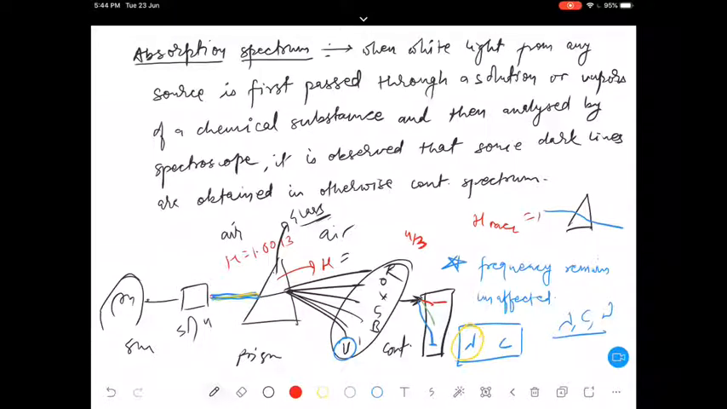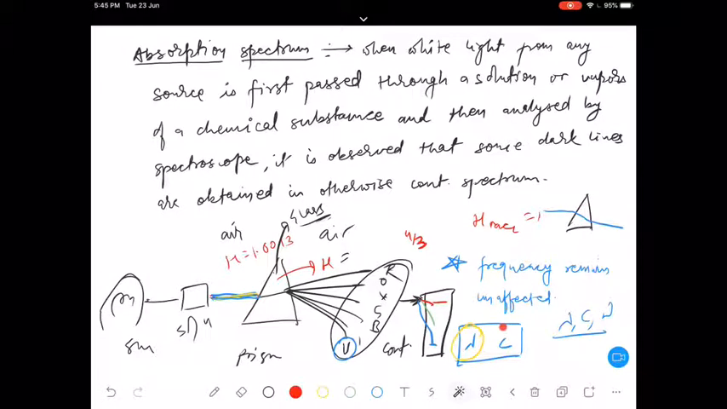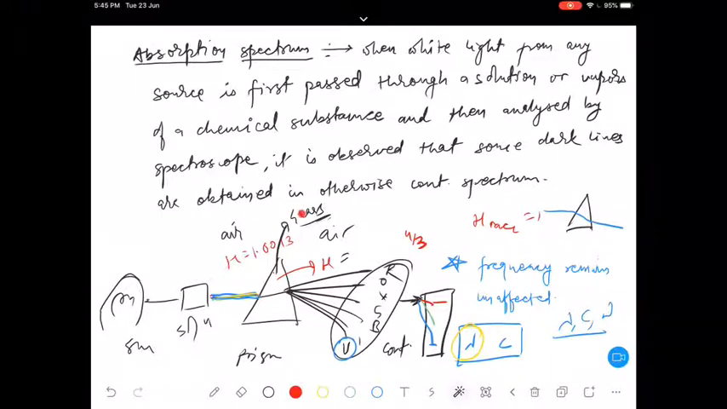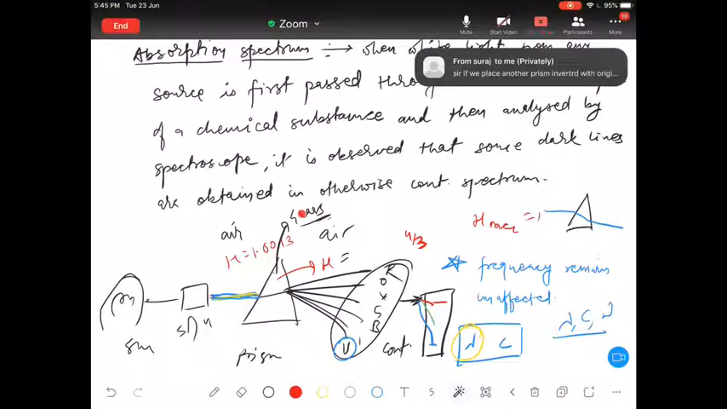Now, these dark lines are supposed to be the result of the fact that when white light is passed through a chemical substance, radiation of certain wavelengths is absorbed. So here, let me clean this whole part. Anything which you want to note down from this particular part, you can note it down.